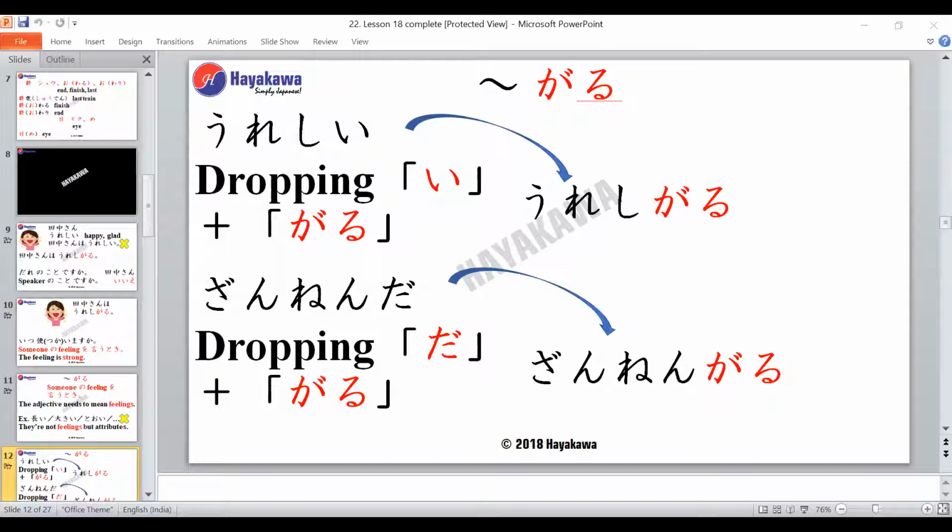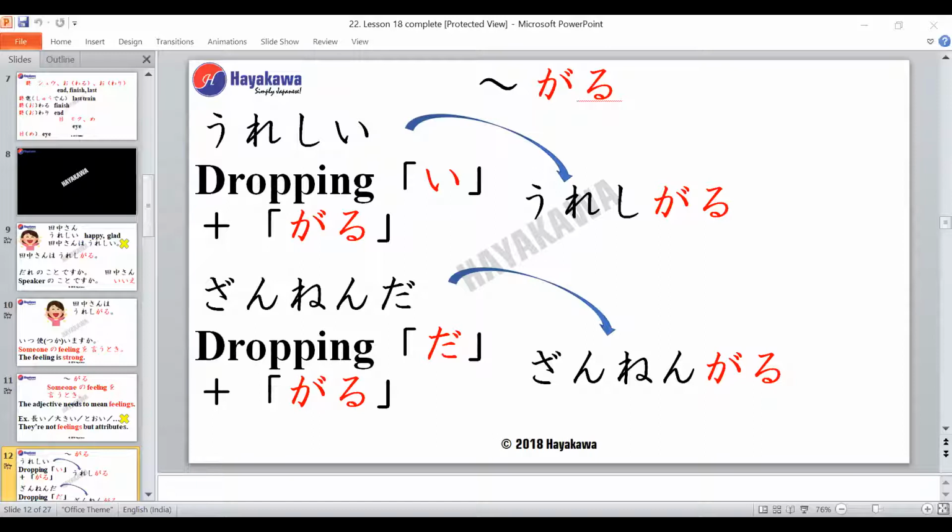Now the next adjective we have is for nakeyoshi, right? So the adjective over here is zanenda. That zanen means pity, disappointment. It's very sad. That kind of feeling, basically pity or disappointment.